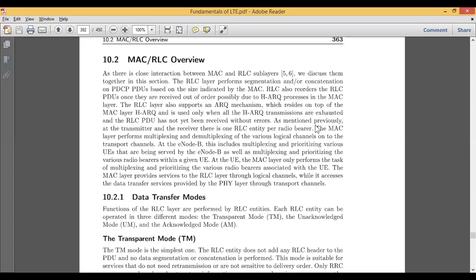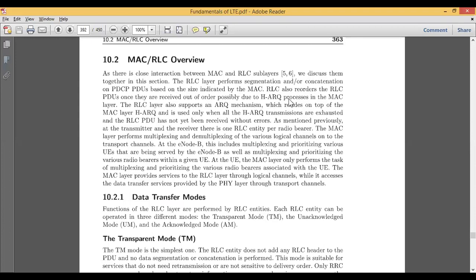And the second important part of this RLC is that RLC also reorders the RLC PDUs once they are received out of order, possibly due to the HARQ process in the MAC layer. Okay, so there is one process which is defined in the MAC, called HARQ. We will come to this point; it is called hybrid automatic repeat request. We have different names for that particular term.